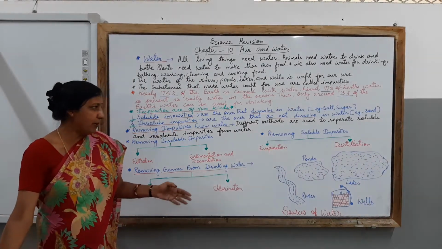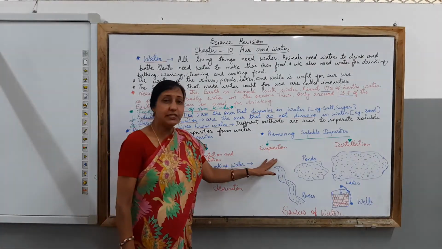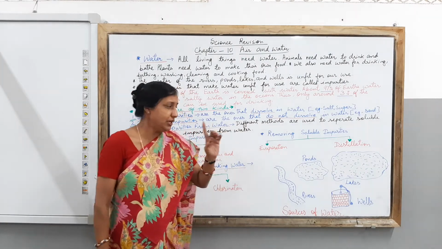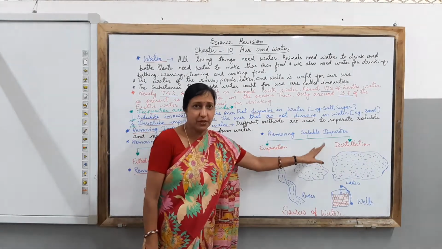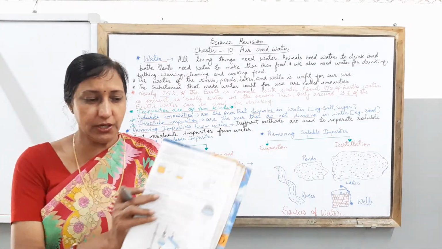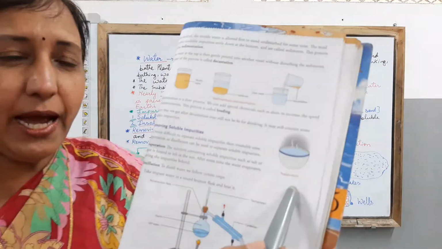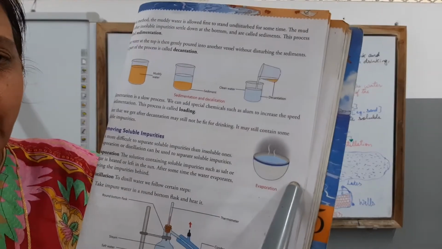Children, next we talk about removing soluble impurities from water, which is done with the help of evaporation and distillation. Let us know what evaporation is all about, children. For this, you need to take water in a bowl and boil it for some period of time.